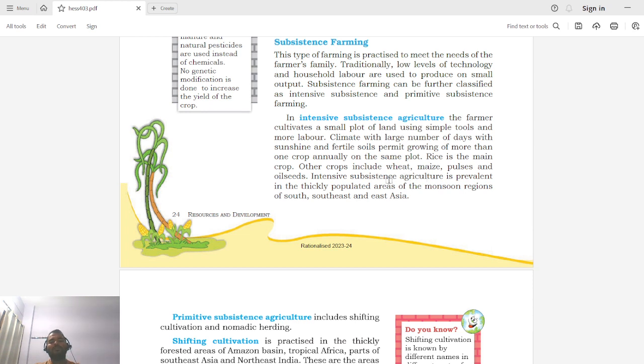Intensive subsistence agriculture is prevalent in the thickly populated areas of the monsoon region of south, southeast, and east Asia. This type of farming is done where the area is thickly populated. Why? Because population is increasing but the area under agriculture is not increasing, so demand is increasing. In order to meet this demand, intensive agriculture needs to be done, and it is practiced in regions with a lot of monsoon in south, southeast, and east Asia.